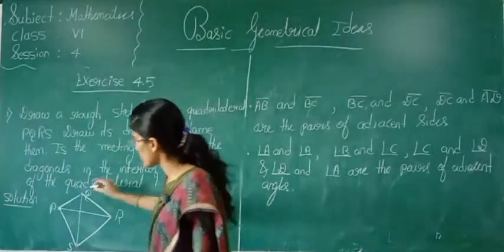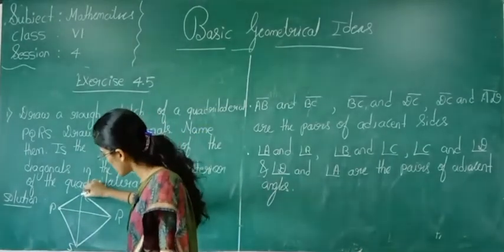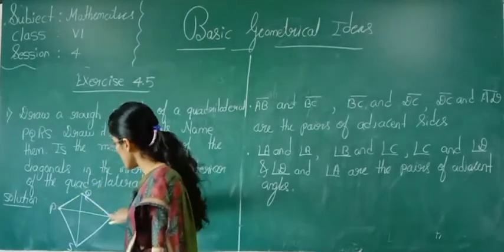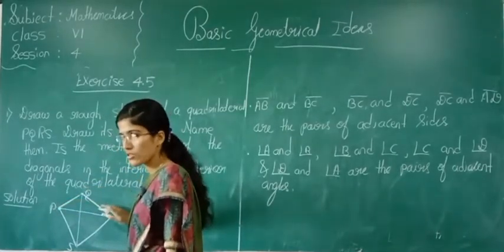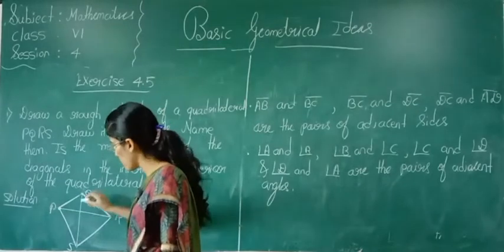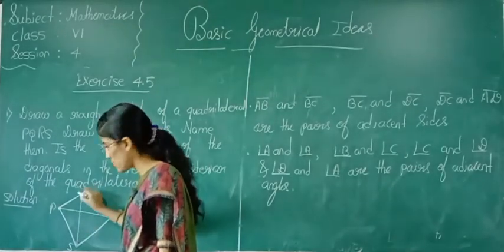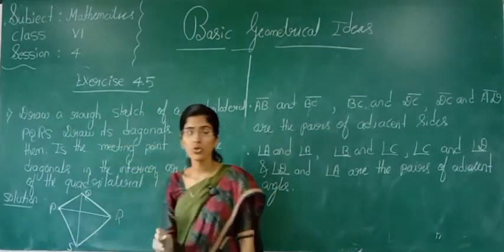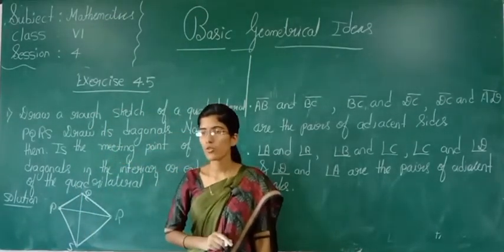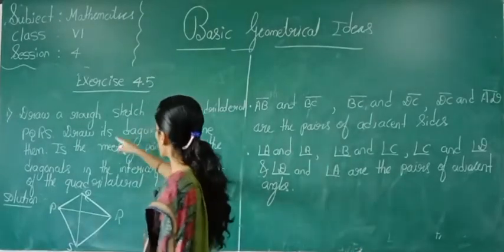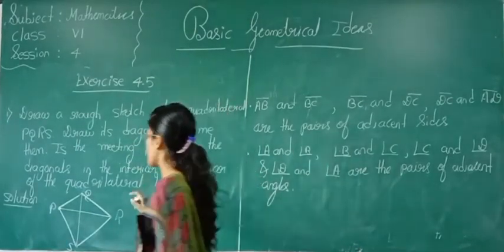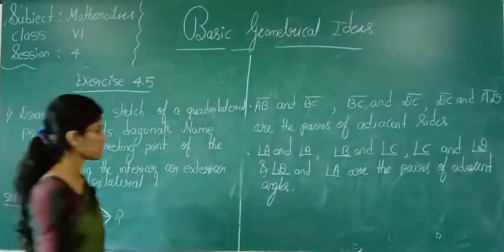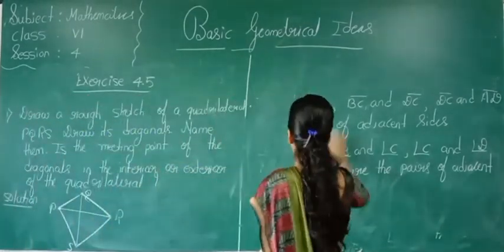Okay, how to draw the diagonals here? Here this vertex is Q. So leave the adjacent, neighborhood vertices. Which is the remaining one? From here to here, one line, and from here to here. Only two diagonals are possible in a quadrilateral. Draw its diagonals, name them. Which are the diagonals here? PR and QS. Which are the diagonals there?